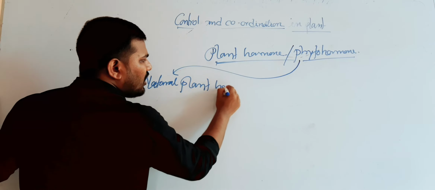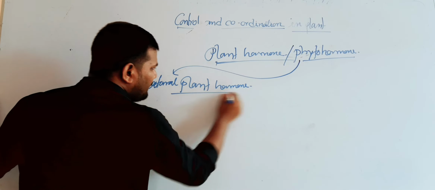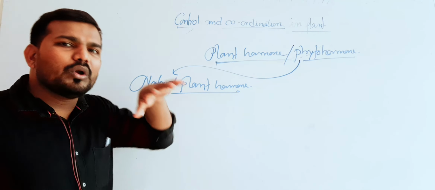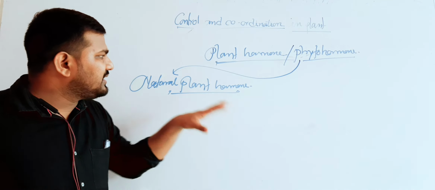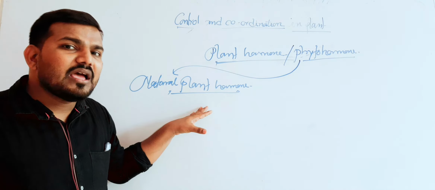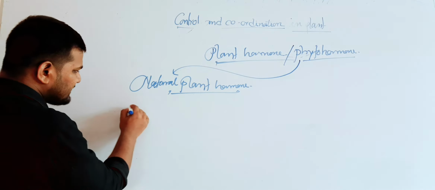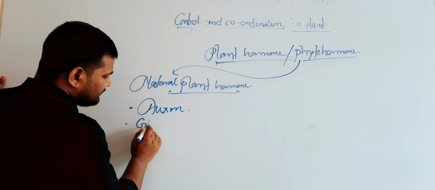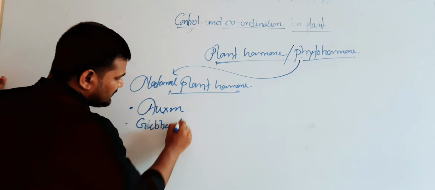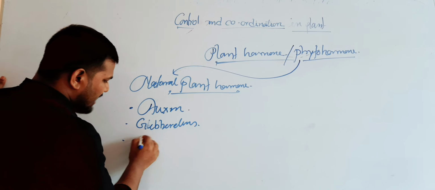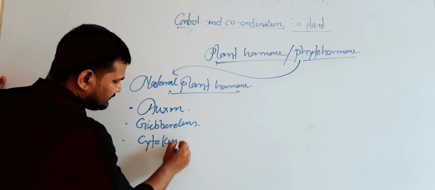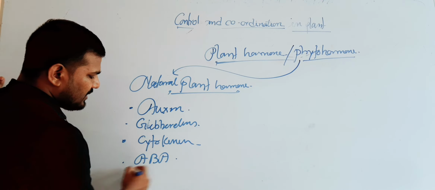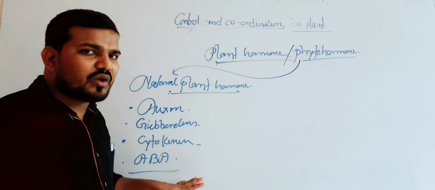Natural plant hormone means this type of hormone present in the plant body. We know their structure and function. This type of hormone are termed as a natural plant hormone. The natural plant hormones are auxin, gibberellin, cytokinin, abscisic acid or ABA, etc.